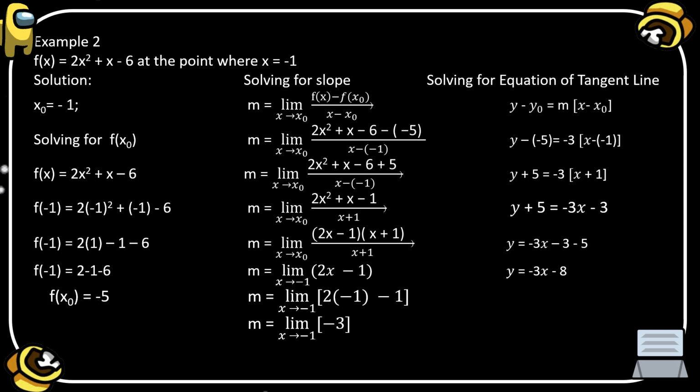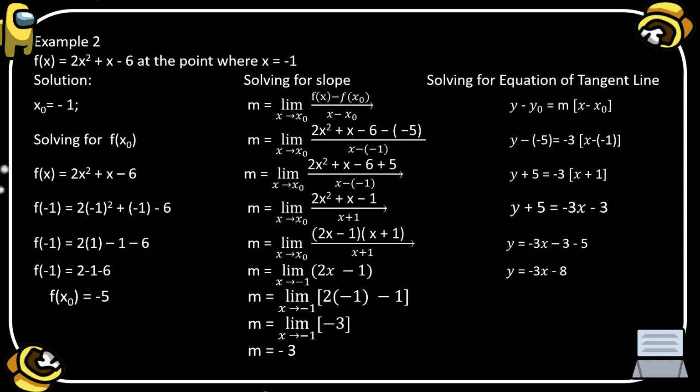So we are going to substitute the value of x, which is negative 1. So 2 times negative 1 minus 1. The result is negative 3. So the limit is negative 3. Therefore, the slope is equal to negative 3.